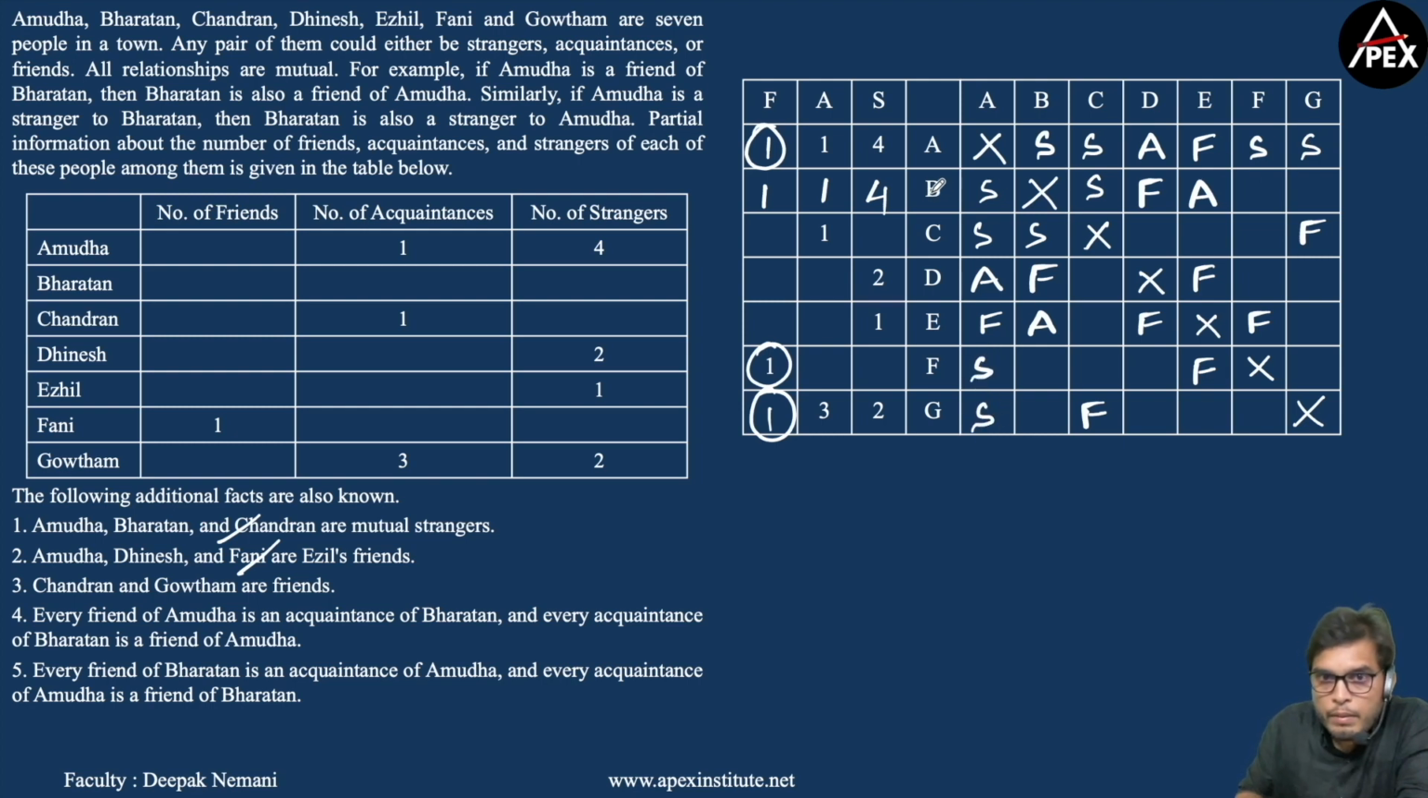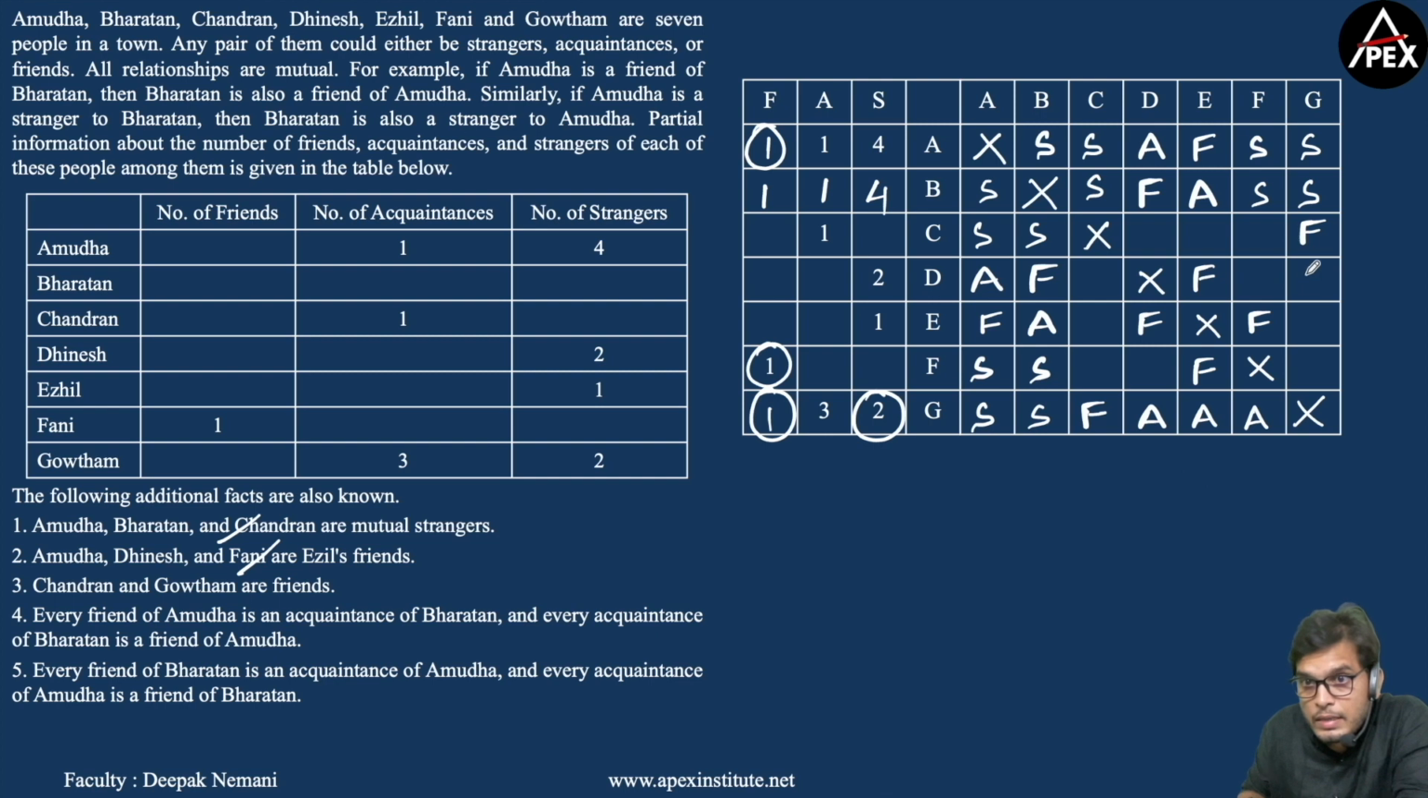Now similarly, B had 4 strangers, 1 acquaintance and 1 friend. So F and G should be strangers to B as well. So B is a stranger to both F and G. Now G had 2 strangers, and who are they? A and B. Right? So we are done with this value also. So the remaining 3 persons, D, E and F, should be acquaintances of G. So D is an acquaintance of G, E is an acquaintance of G, F is an acquaintance of G.